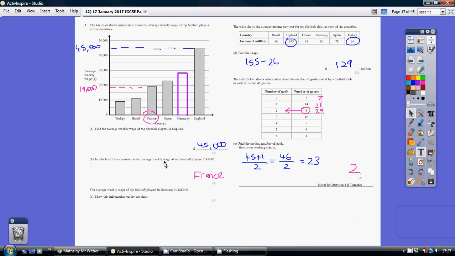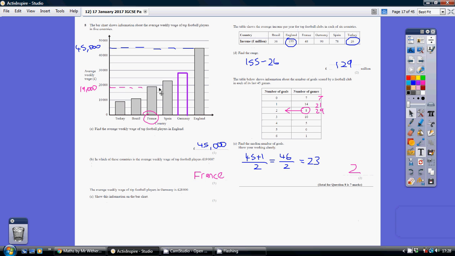In which of these countries is the average wage of the football players 19,000? Well, that's just a fraction under 20,000, so it must be somewhere along here. That's France. And thirdly, we're told that Germany is 28,000, show that on the table.